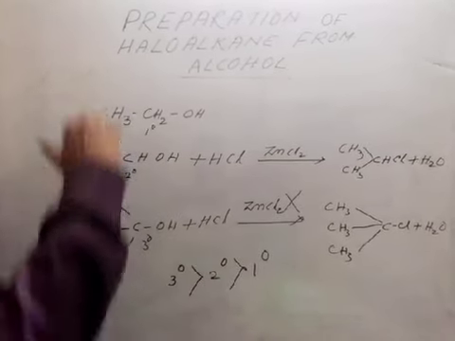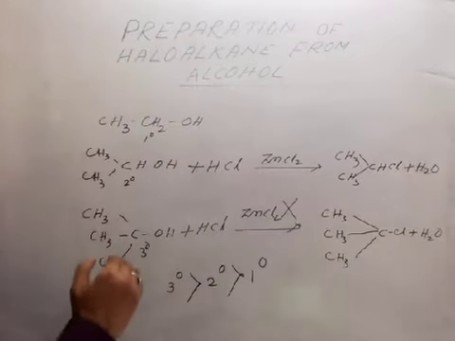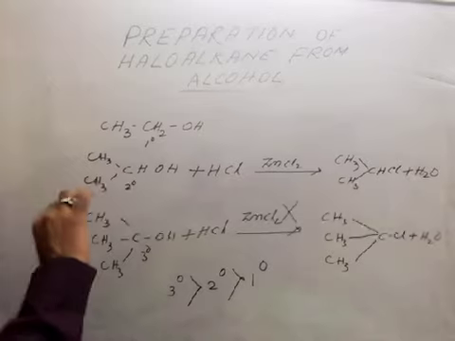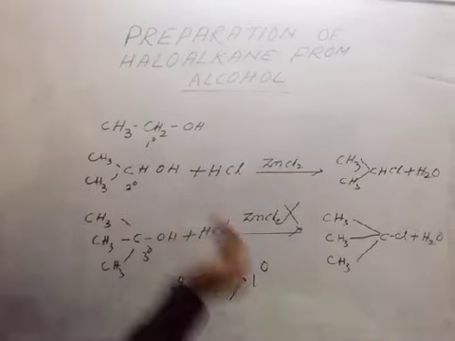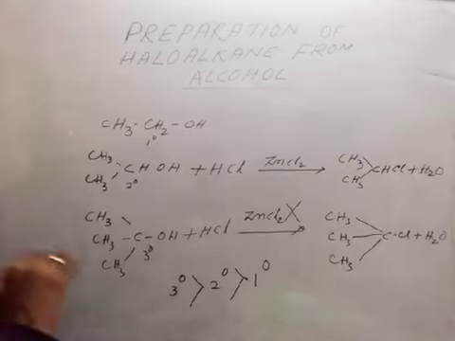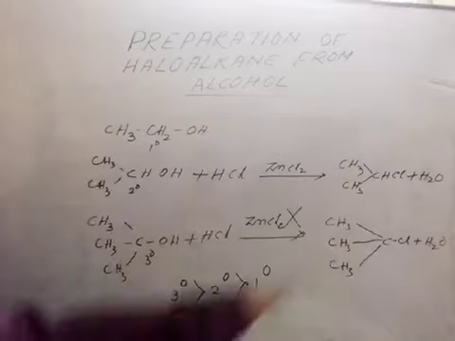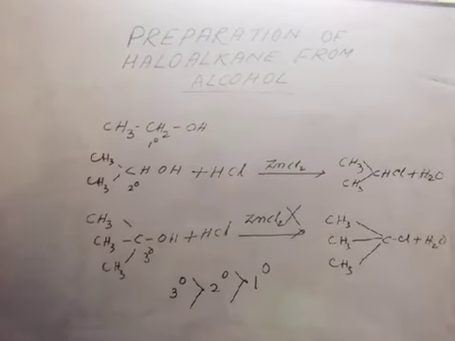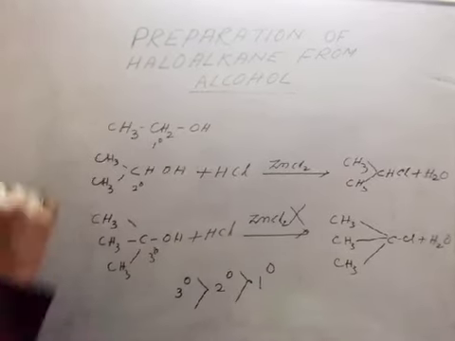And there we should discuss 3 types. One is by the reaction with hydrogen halide, second by the reaction with phosphorus halide, and third by the reaction with thionyl chloride. But today we discussed only hydrogen halide, and the rest two we will discuss in the next class.